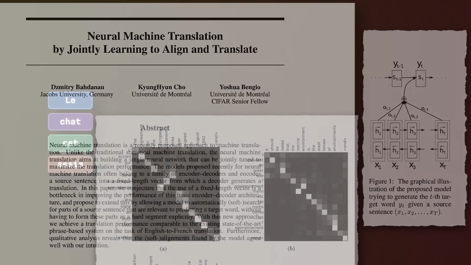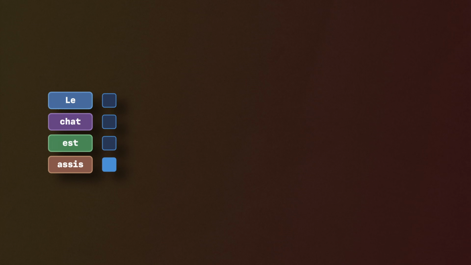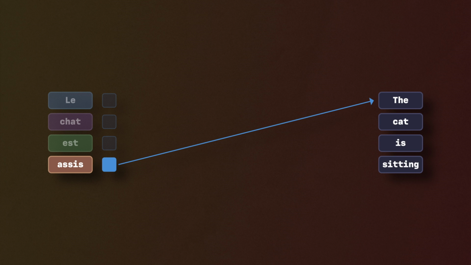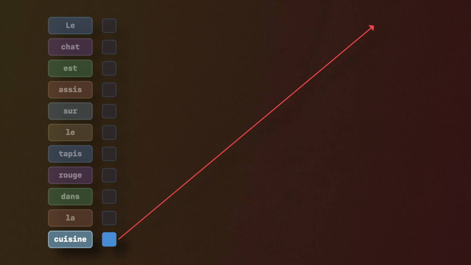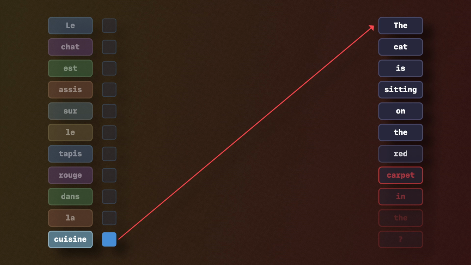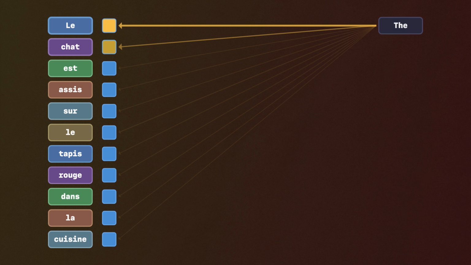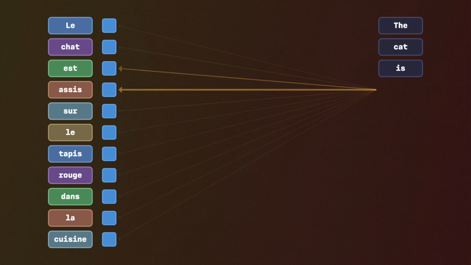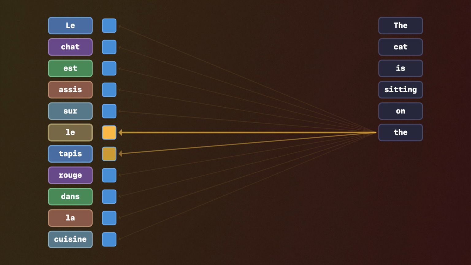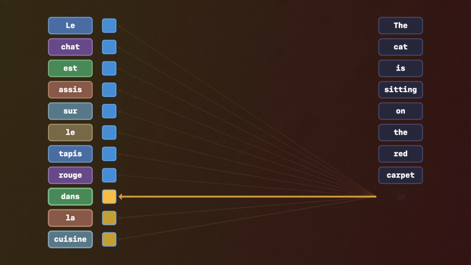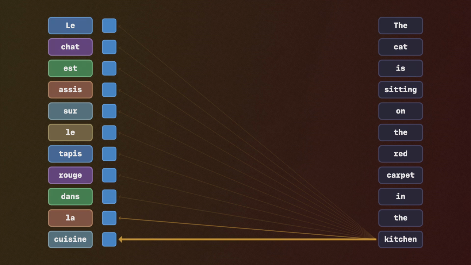Older translation models compressed a whole sentence into one fixed-size vector before translating. Short sentences were fine, but long ones broke. And Bahdanau's idea was, let the model look back at the input at each step and focus on the words that matter right now. And it worked, but it was still bolted onto the LSTM, so it was still slow.